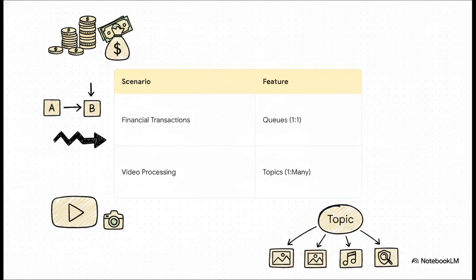Now, for video processing or e-commerce checkouts in the second row, your architectural needs shift a bit. Think about it. When a user uploads a video, you might need to generate a thumbnail, extract the audio, and run a virus scan, all at the exact same time. For this scenario, you use topics. You publish the video uploaded message just once, and 3 different subscriber services independently trigger their specific tasks in parallel. It is elegant, it's fast, and it allows your application to scale massively without hitting any bottlenecks.